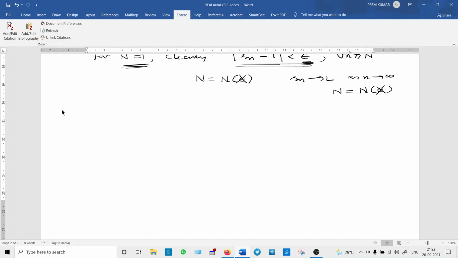Now we will deal with the next sequence which we discussed before: 1, 2, and so on. So what is the general element?